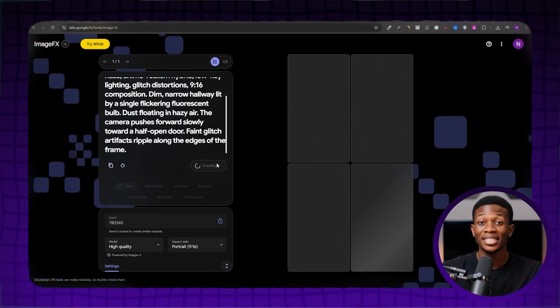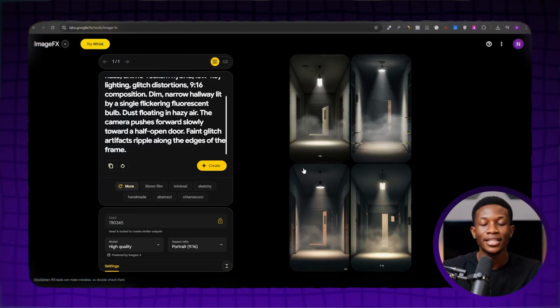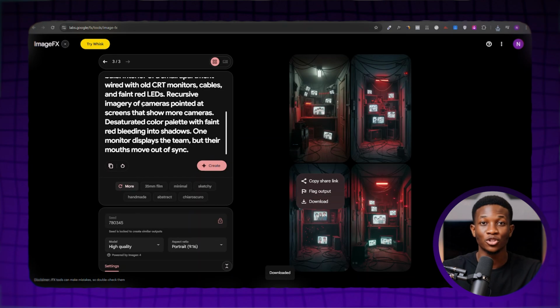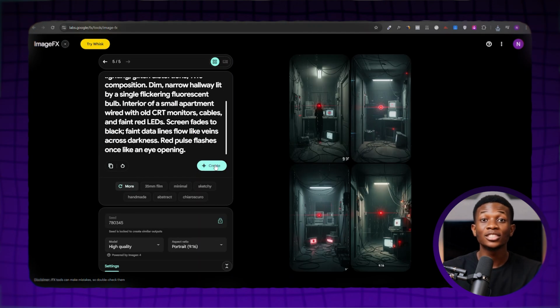This will take a few minutes, so please wait. Once the images have been generated, find the one you like and click the download button to save it. Now repeat this same step for all the scene prompts ChatGPT gave you. Once that's all done, we can move on to the final step.